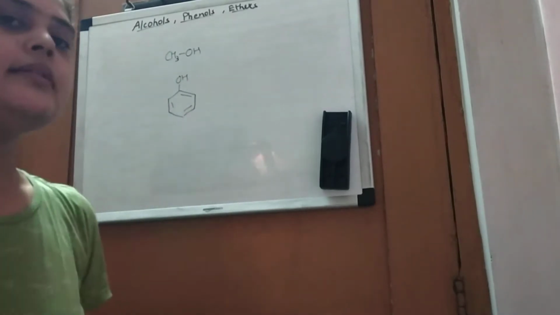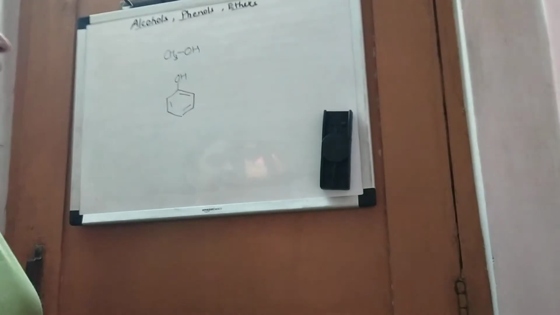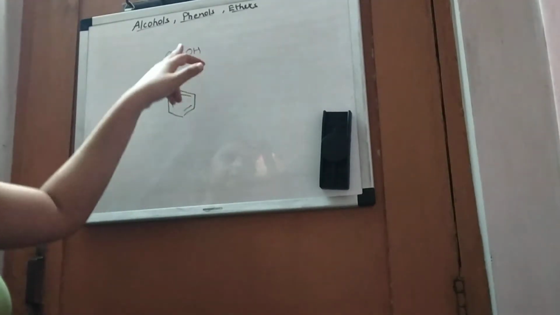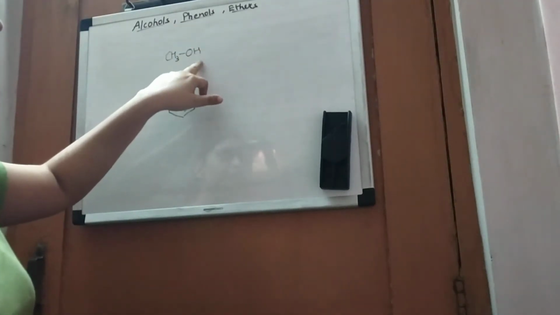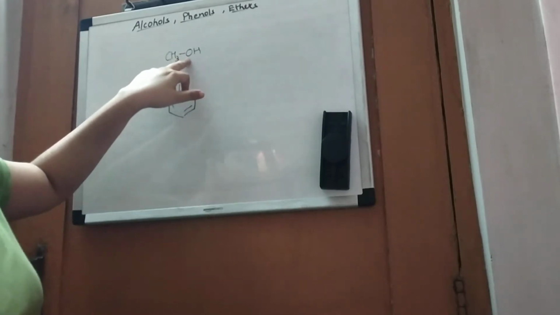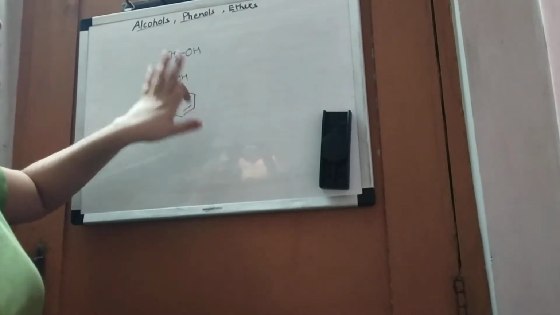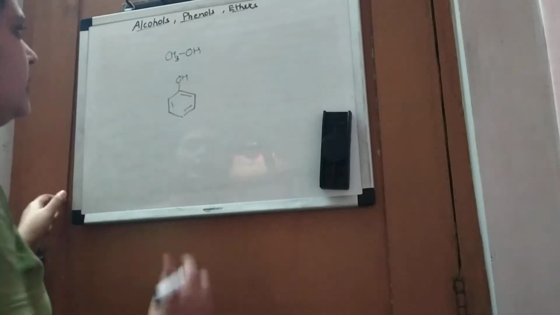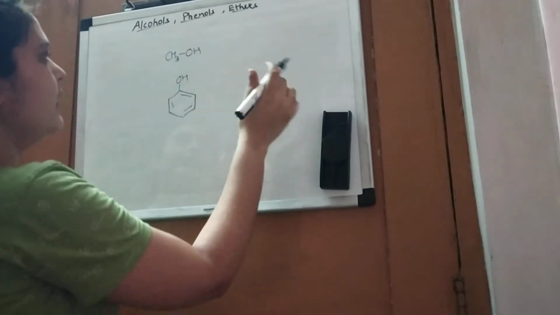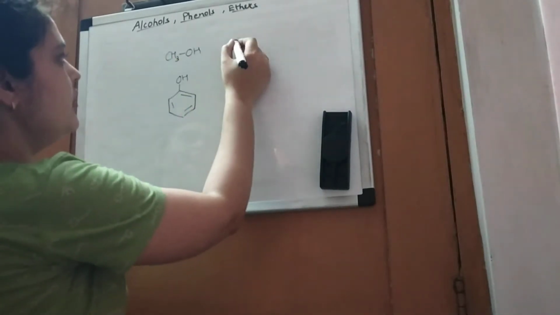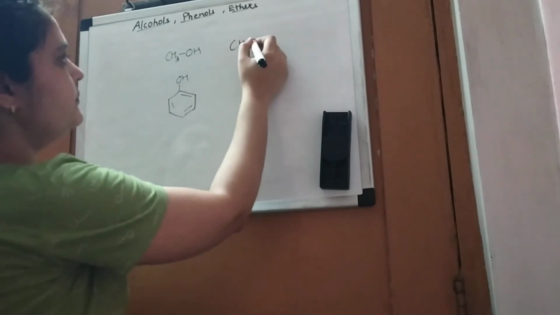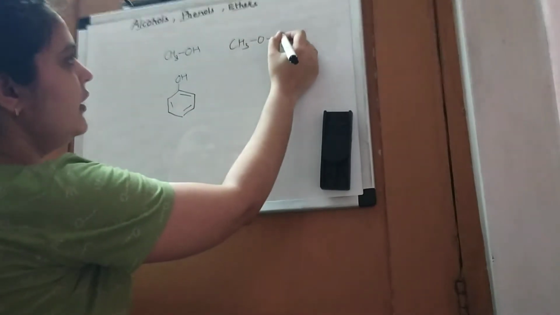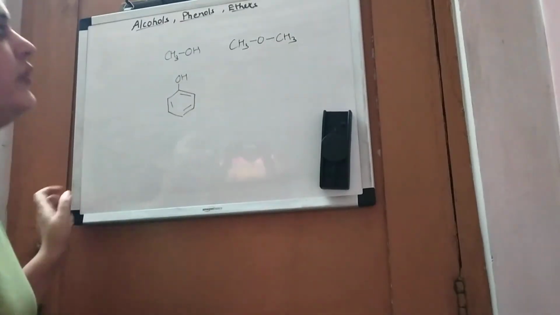Now next is ether. What is ether? When you replace the hydrogen of the hydroxy group of either alcohol or phenol, you get ether. If I replace this hydrogen with another alkyl group, we will get ether.